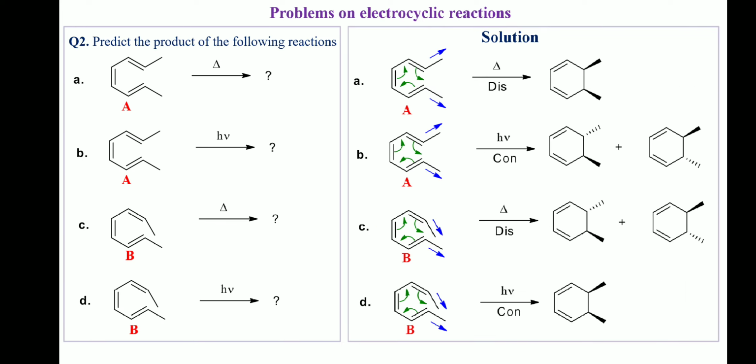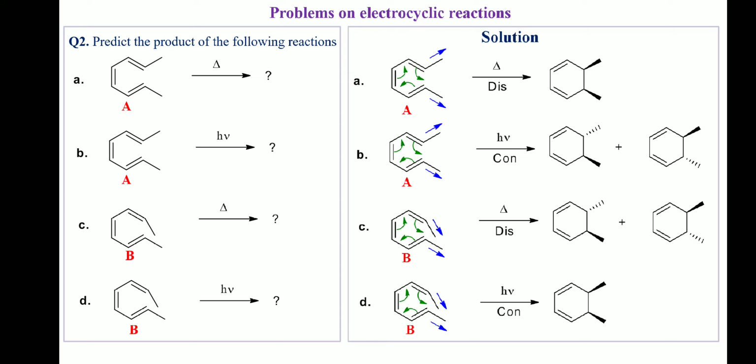Question number 2. Predict the product of the following reactions. Compounds A and B have a 4n plus 2 pi electron system. In reaction A, according to the Woodward-Hoffmann rule, under thermal condition, the allowed rotation will be this. The two methyl groups in A are pointing in the opposite direction. Since after this rotation, groups pointing in opposite directions become cis in the cyclic product, in the product, the two methyl groups will be cis.